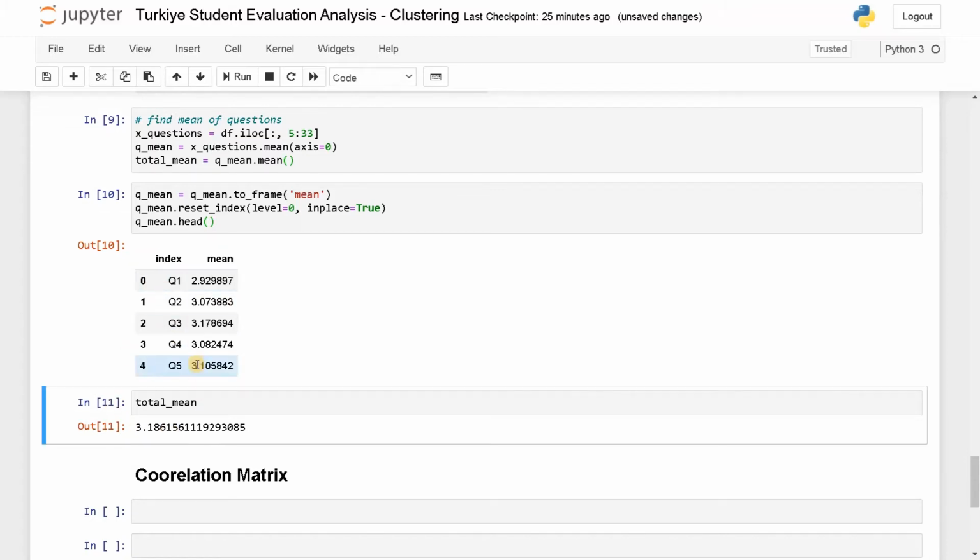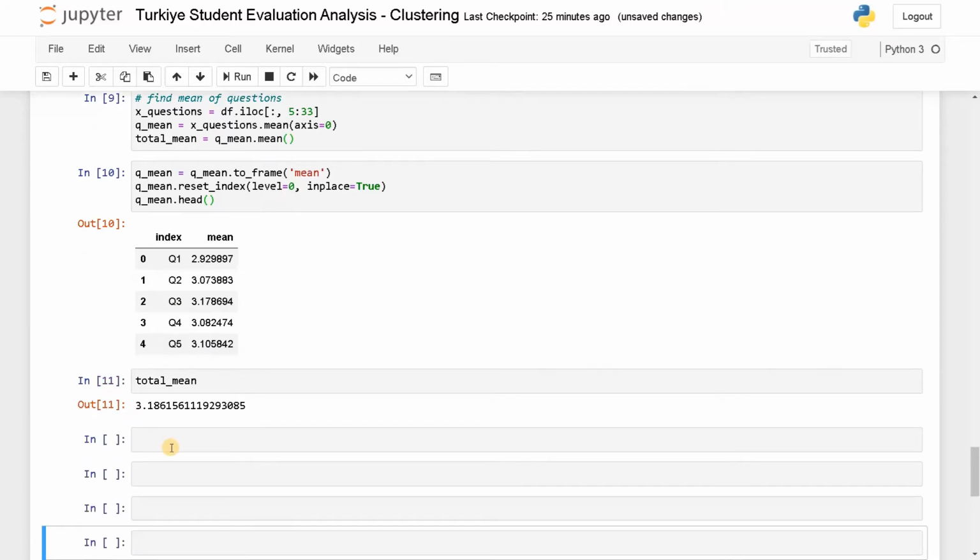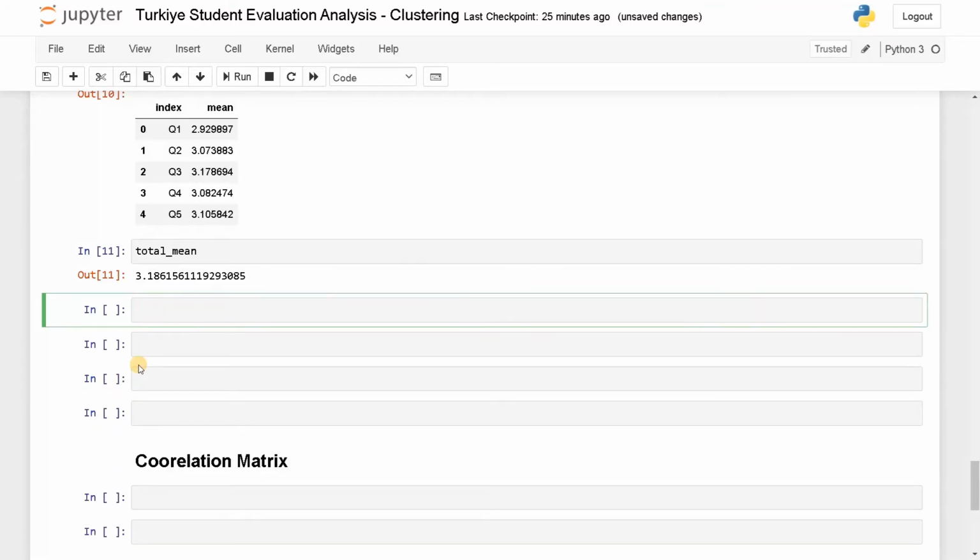Let's plot these means as a graph. So sns.barplot, x equals index, y equals mean, data equals q_mean. Okay, let's run this.